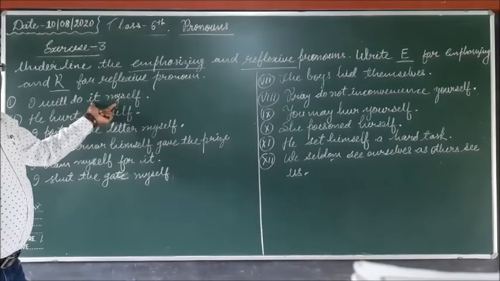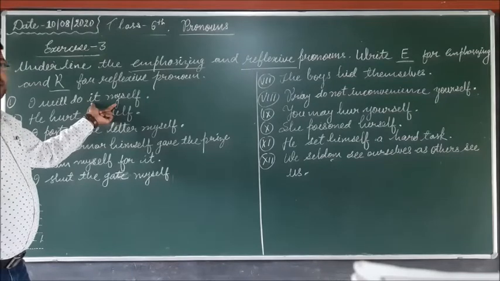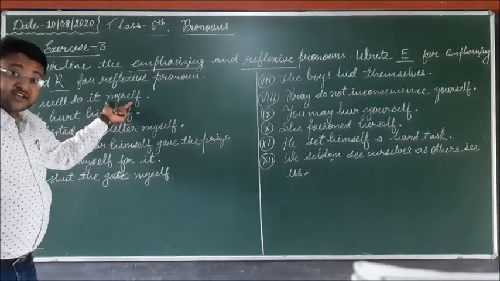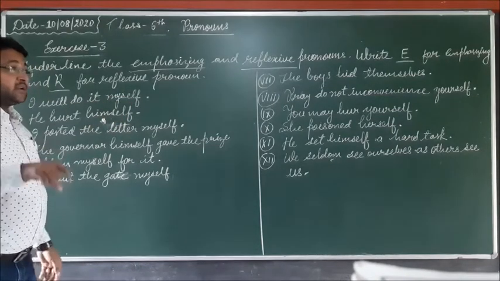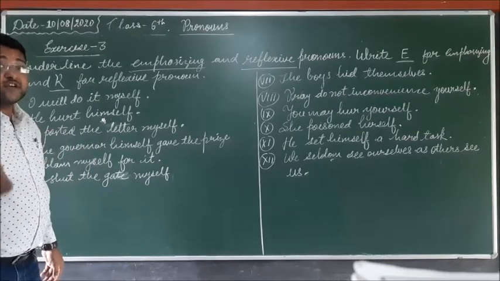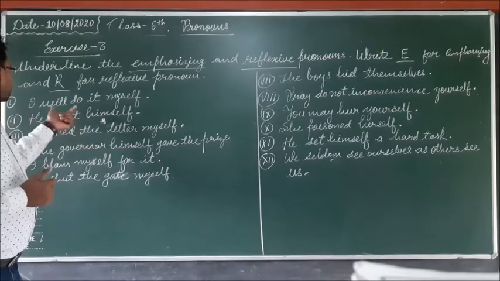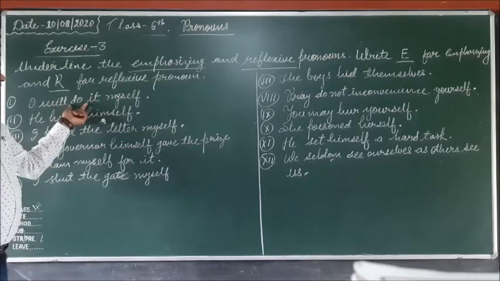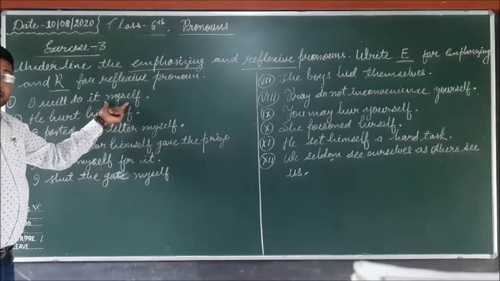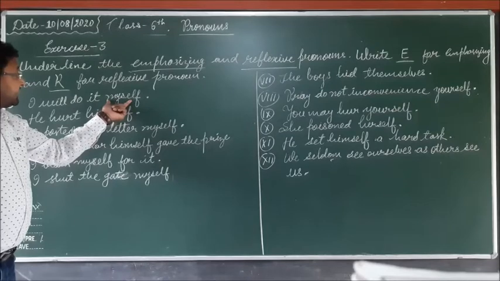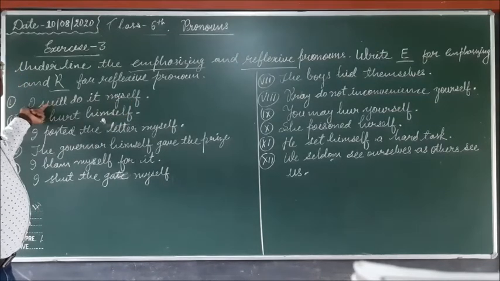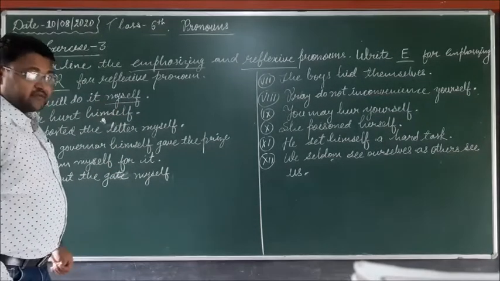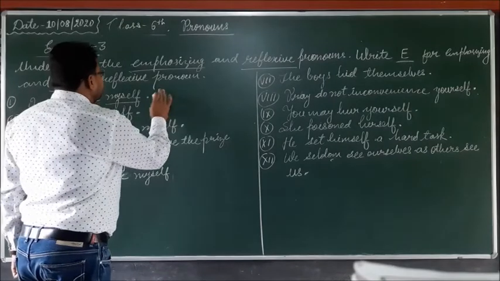In the last video lecture I told you what a reflexive pronoun is. A reflexive pronoun comes as the object of the verb and it refers to the subject of the sentence. So in this sentence, I will do it myself, do is the verb and myself is the object of the verb and it refers to the subject I. So here myself is the reflexive pronoun.